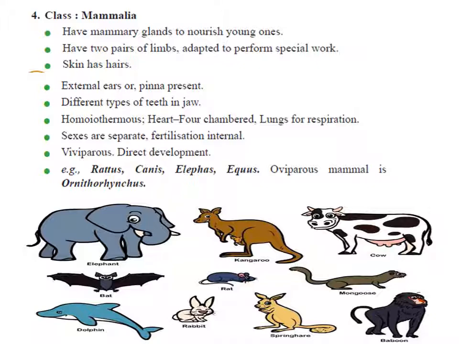Diaphragm is the muscular partition which divides the trunk internally into thoracic and abdominal cavity. The heart is four chambered, showing double circulation. The animals are warm blooded. Respiration is by lungs. Fertilization is internal. Animals are viviparous, giving birth to young ones. But there are exceptions like echidna and platypus, which are egg-laying mammals.